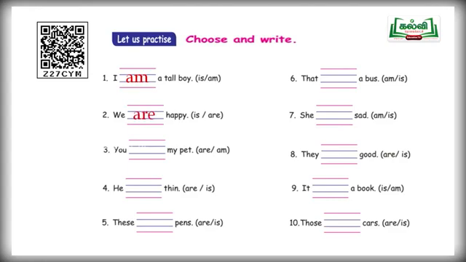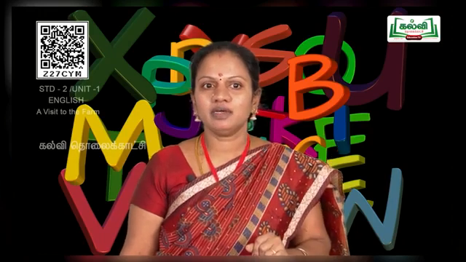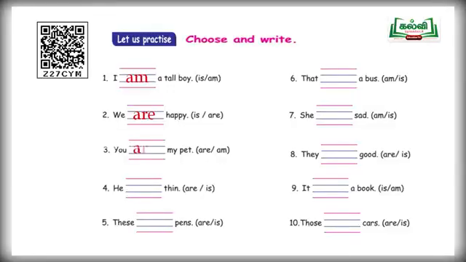And third one, you dash my pet. So there are two options, are and am. So what are you supposed to write here for you? After you, you must write are. A-R-E. Are.